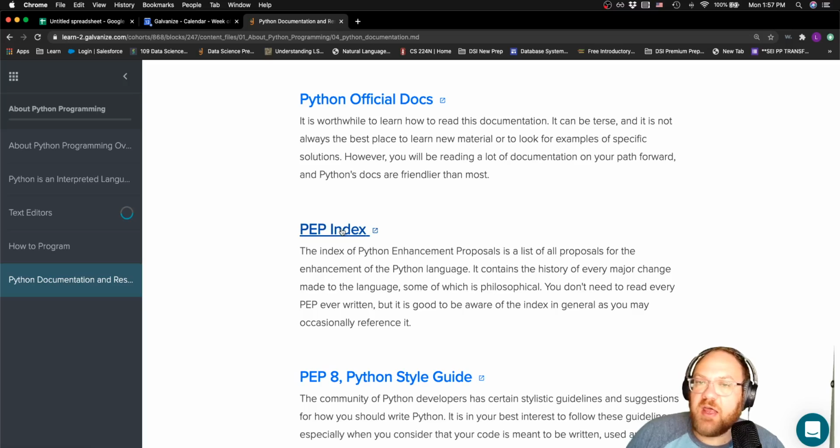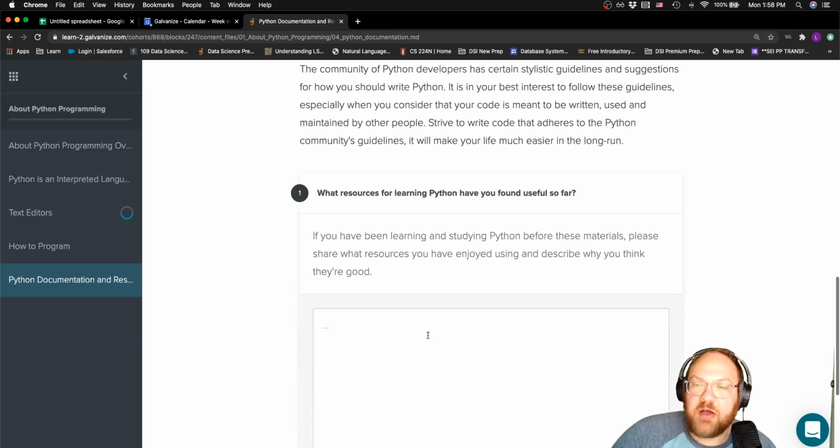This is actually a style guide of all of the conventions. This is really how you should write your Python code, right? Not only so it executes appropriately, but so other people can work with your code and understand it, and we're all sort of coding to the same standards. And that is the PEP Index and the PEP 8 Python Style Guide.